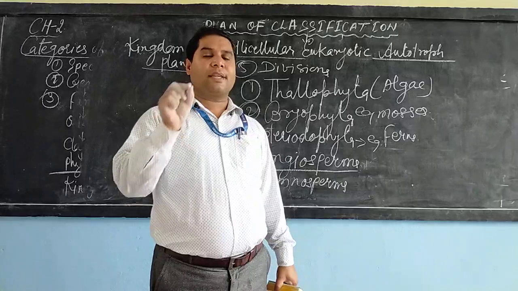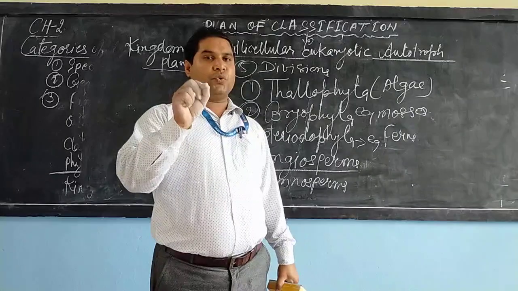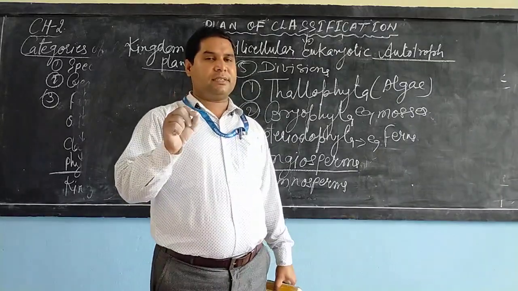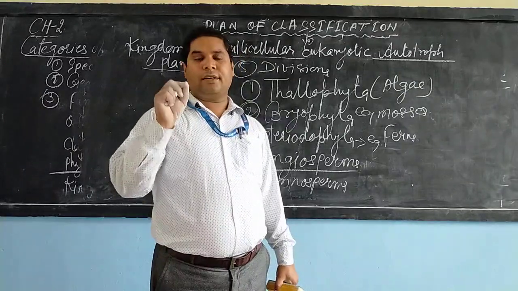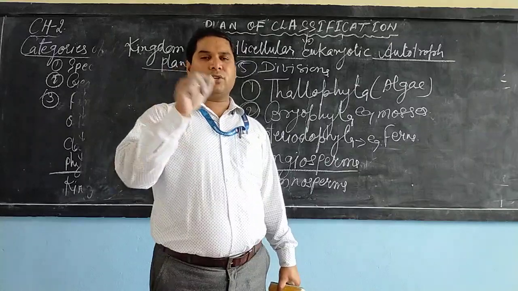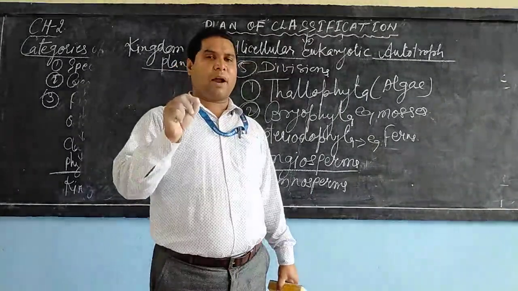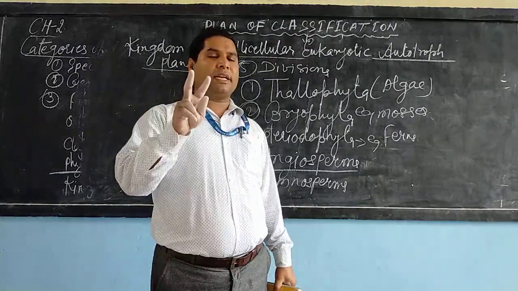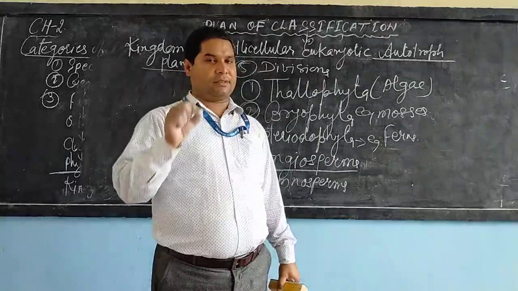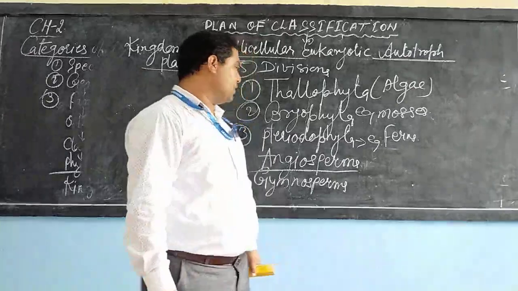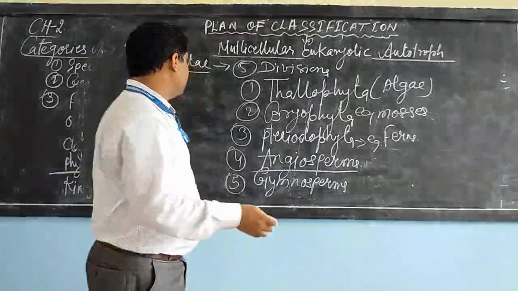For example, rice, wheat, maize are monocotyledons. Whereas in dicotyledon, the plant seed has two cotyledons. For example, pea, bean.